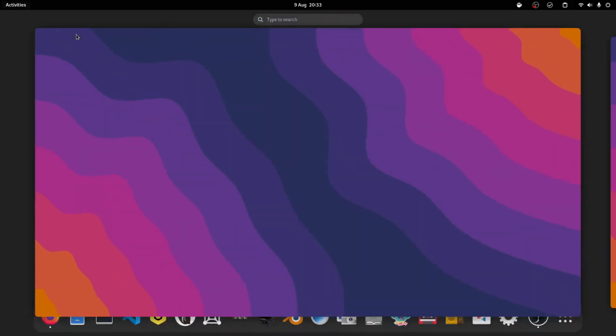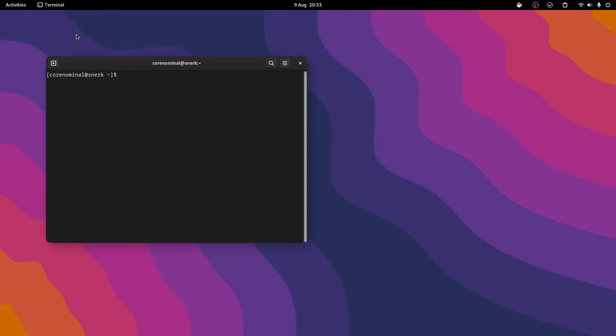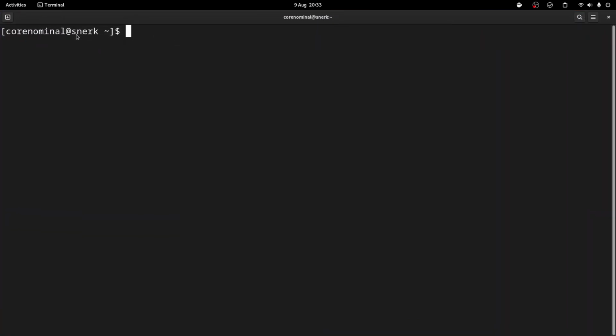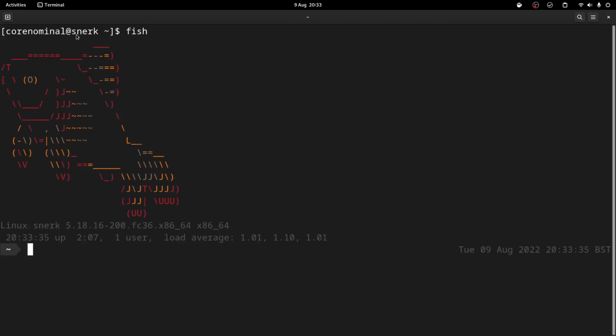So if I just close that, open a new terminal, you can see I'm still actually in bash. So if I type fish, that puts me back into fish. If I'd logged out and then logged back in, opened a terminal, it would have put me into the fish shell. If I wanted to change my default shell back to bash, I could just put bash in there instead of fish. I'm not actually going to do that at the moment, because I kind of like fish. It's kind of cool. So yeah, that's pretty much it.